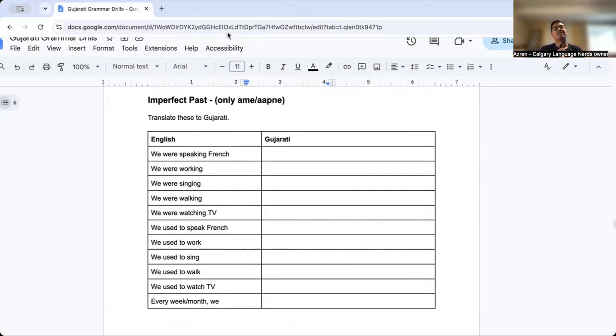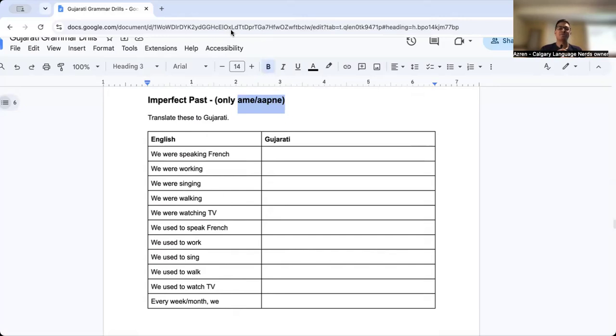It is actually worth mentioning. I think of it, this is actually a possibility. So often in Gujarati, and I think this depends a little bit on dialect, but for the majority of people, for the feminine, they don't care if it's singular or plural. So feminine plural and feminine singular is the same. So if you had ame apne and you're referring to a group of women, you would just treat it the same as the singular.